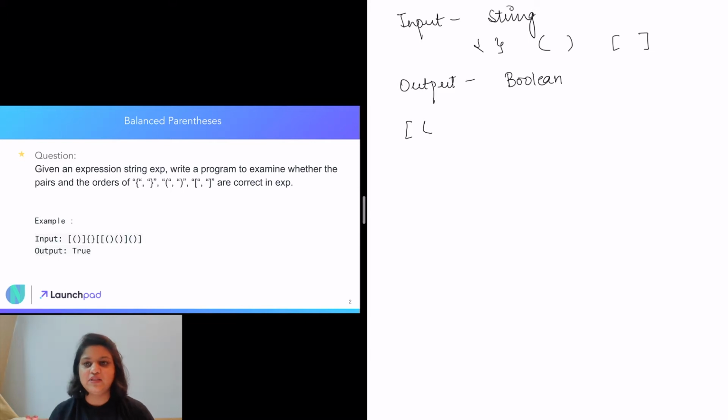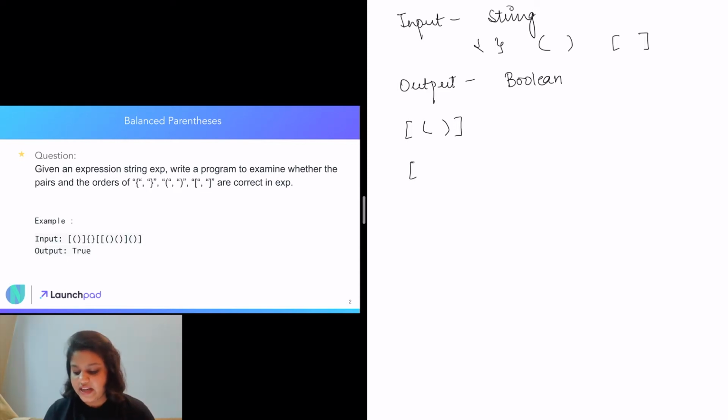To make it a balanced parenthesis, the first bracket that needs to be closed is the normal brace and then the square brace. That is how it will become balanced, meaning that the last parenthesis that was opened should be closed first, and only then the parenthesis that was enclosing it should be closed.